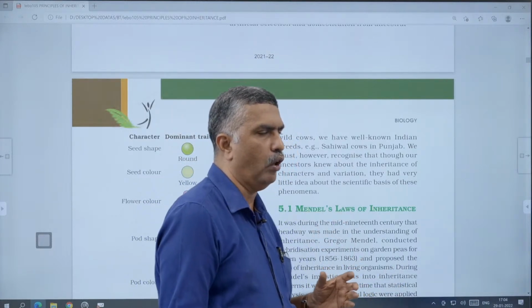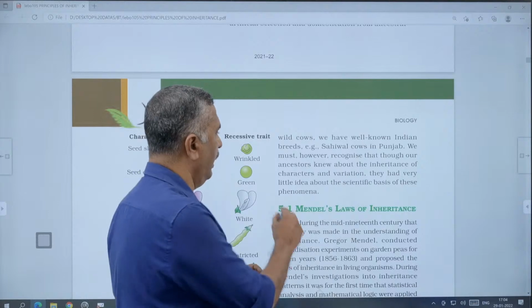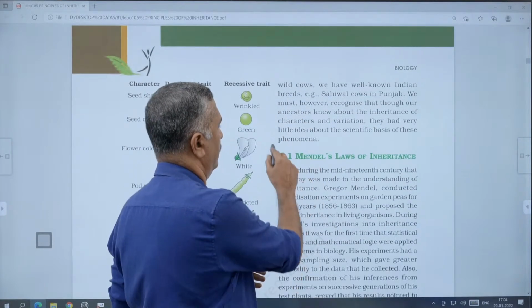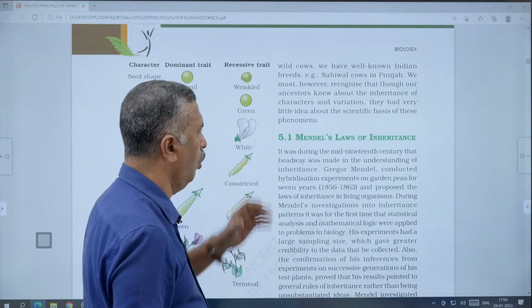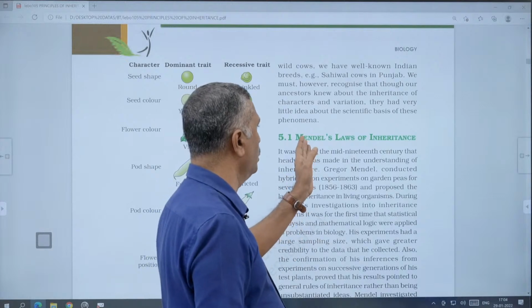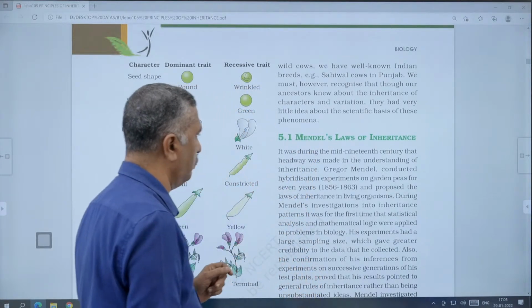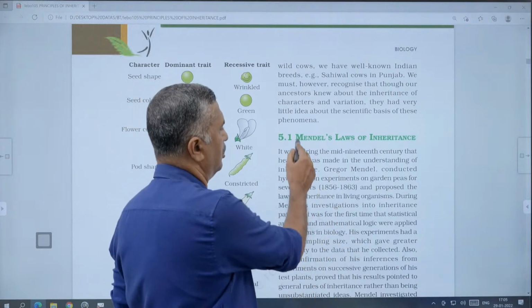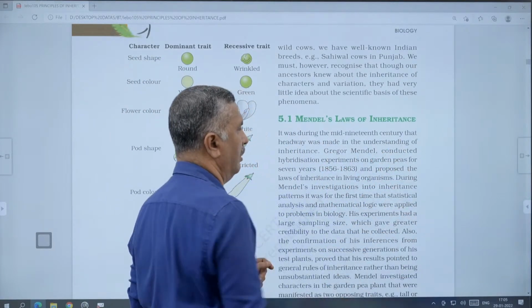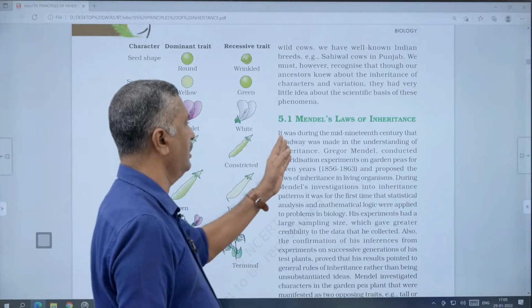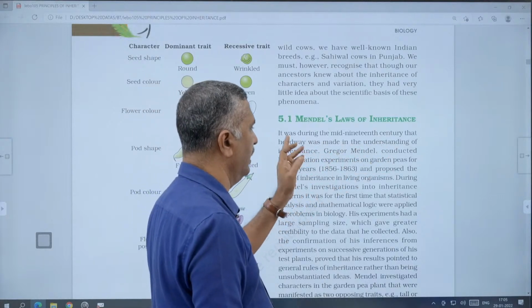Human management is called domestication. Then next, at the time, the laws of inheritance were published by Mendel. Mendel's laws of inheritance are very important and highly accepted, and this took place during the mid-19th century, when headway was made in understanding inheritance.